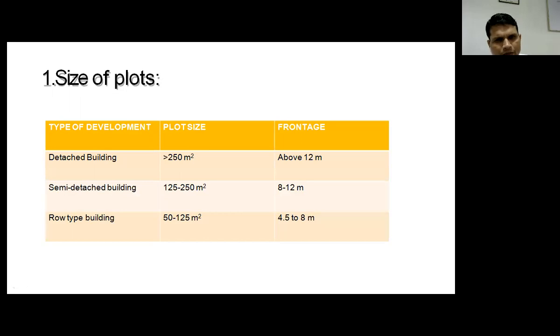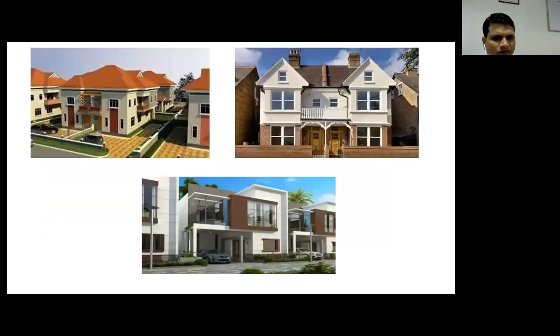For row types of buildings, the size of the plot may be less. It is around 50 to 125 square meter. And front space generally provided is 4.5 meter to 8 meter. This is the picture of different types of buildings. First one is the detached, then semi-detached, then last one is the row house.